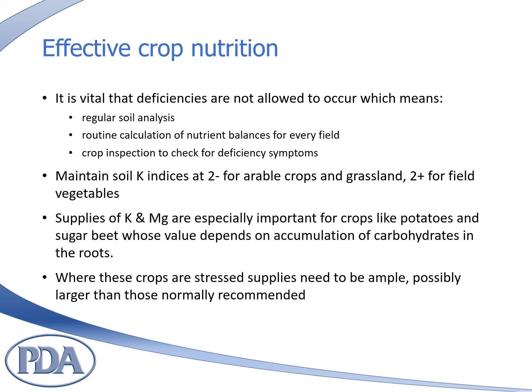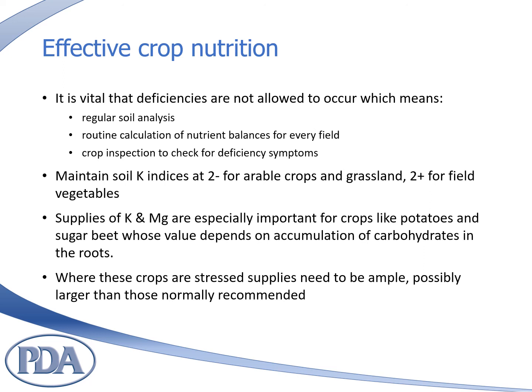Soil indices should not be allowed to fall below the target for potassium, which is 2- for arable crops and grassland, and 2+ for field vegetables. At lower indices, full yield may not be achieved even if recommended rates of potash are applied.